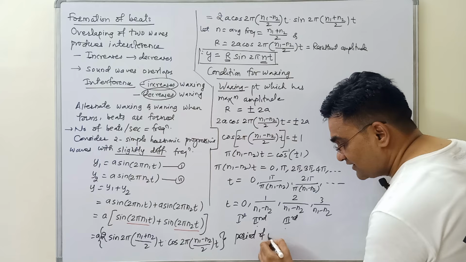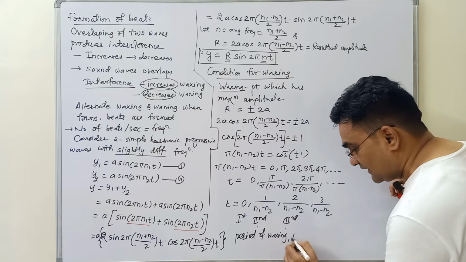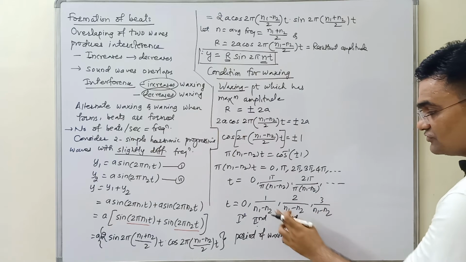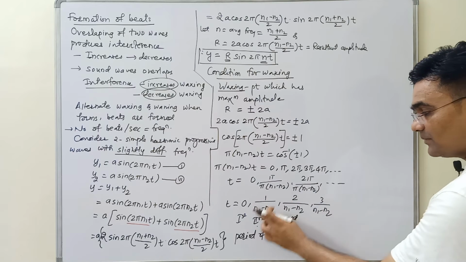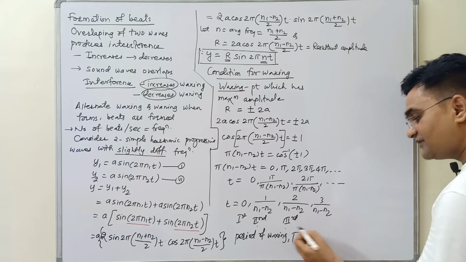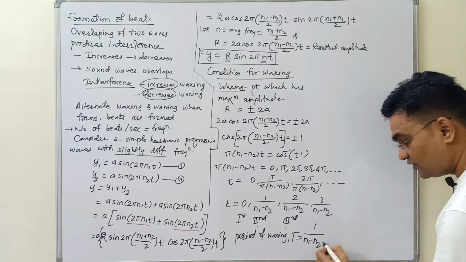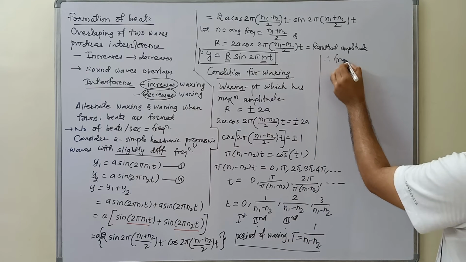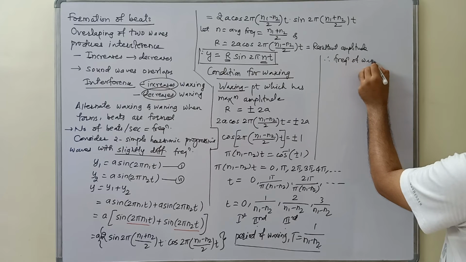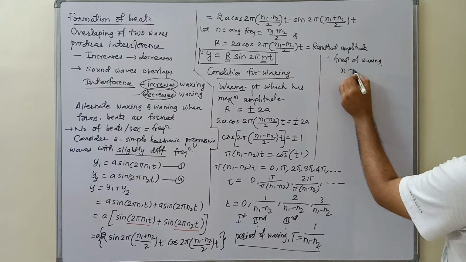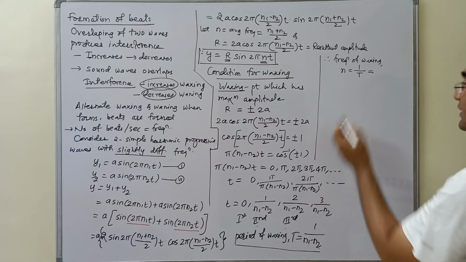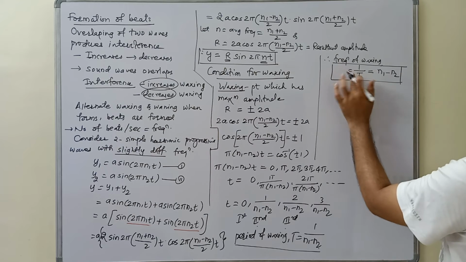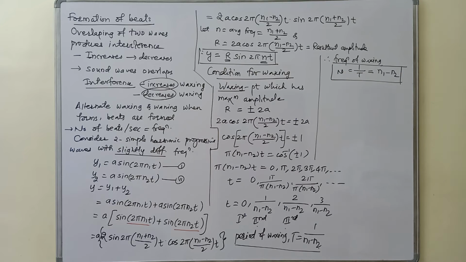So the period of waxing can be equal to t equals, what will I get? This minus this, or this minus this, or this minus this. So subtract this from this, it will be 1 upon (n1 minus n2). Do it from this one also, same. 1 upon (n1 minus n2) will be the period of waxing. At the same time, I will write the frequency of waxing. Frequency of waxing is what? N equals 1 upon t. So what we get is n1 minus n2, which I write as capital N. Okay, these are the conditions for waxing.